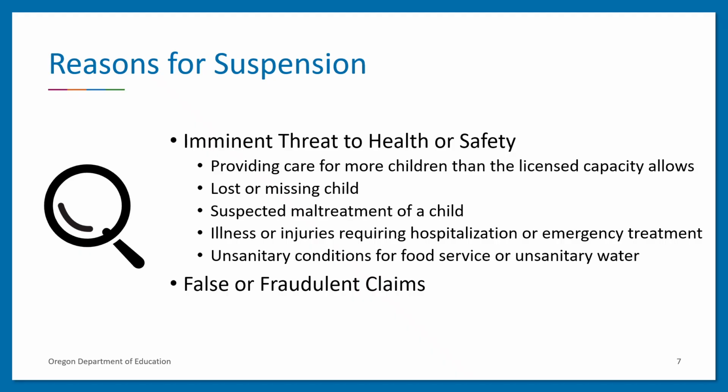Examples of imminent threat to health or safety include, but are not limited to, providing care for more children than the licensed capacity allows, lost or missing child, suspected maltreatment of a child, illness or injuries requiring hospitalization or emergency treatment, and unsanitary conditions for food service or unsanitary water.